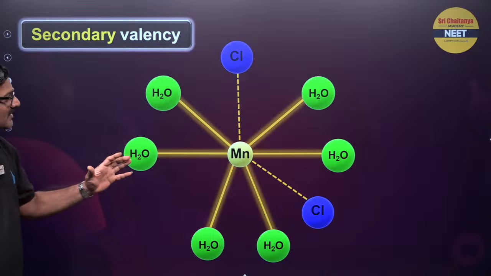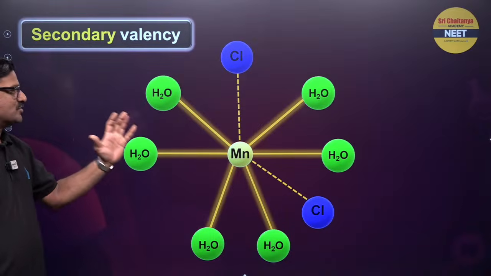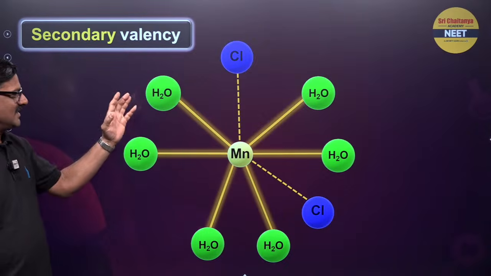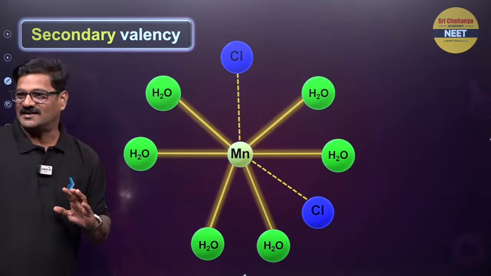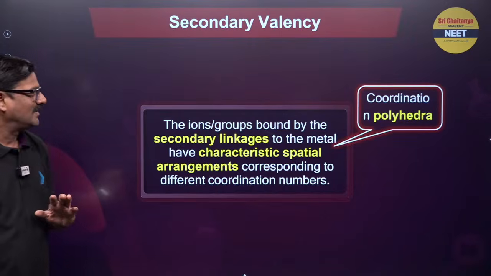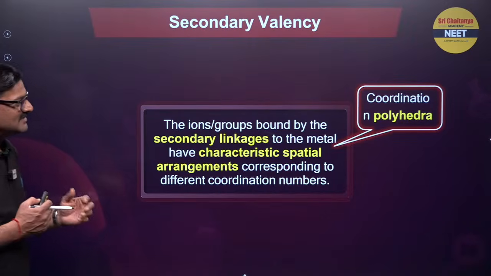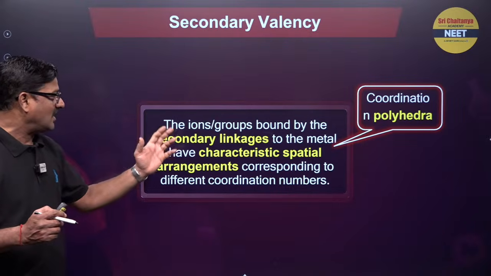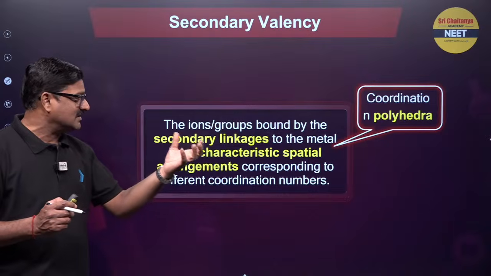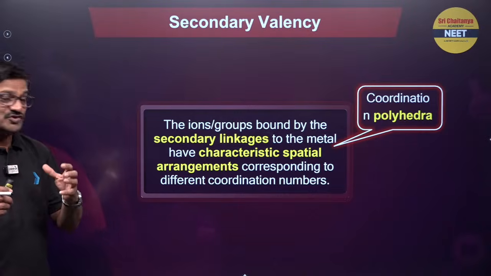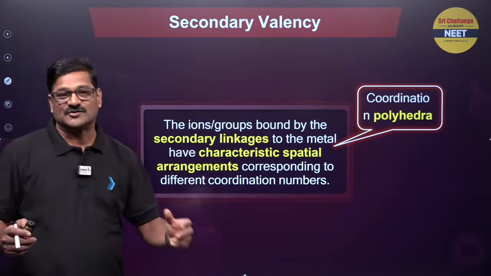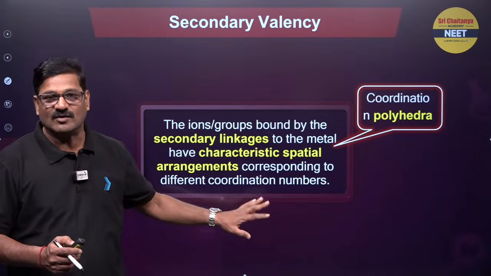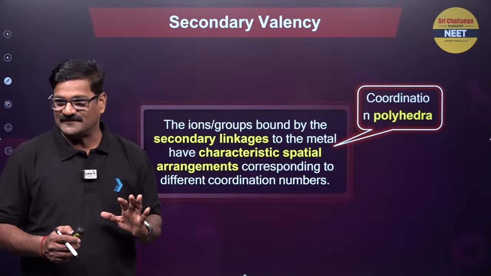Here you can say [Mn(H2O)6]Cl2. In that, 2 primary valencies and 6 secondary valencies are being seen. In the coordination polyhedra, the ions or groups bound by the secondary linkages to the metal have a characteristic spatial arrangement, so the geometry of the complex compound is based on the secondary valency.